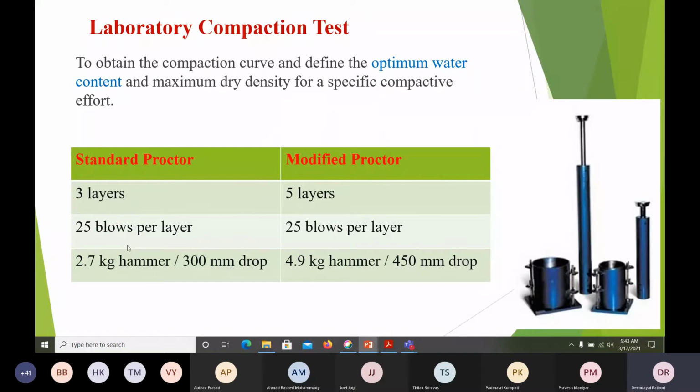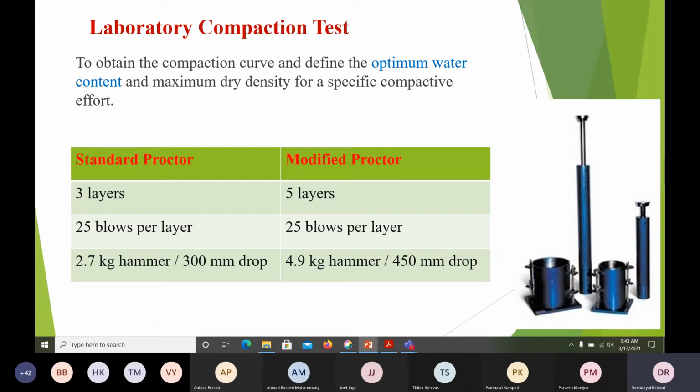So why are we doing this test? To find out the optimum moisture content, to obtain the compaction curve and to define the optimum moisture content. With what water content will it gain the maximum dry density? Understand? What we generally do is take a soil. The procedure gives how much soil we have to take, half a kg or 1 kg, and we use a trial and error method. We'll keep on adding water. First I will add 10%, 20%, 30%, 40, 50, 60, like that.